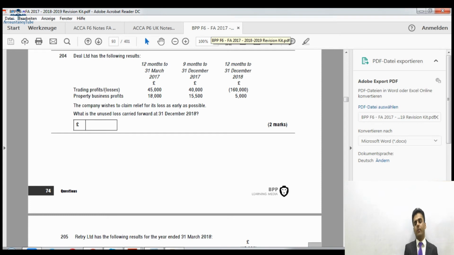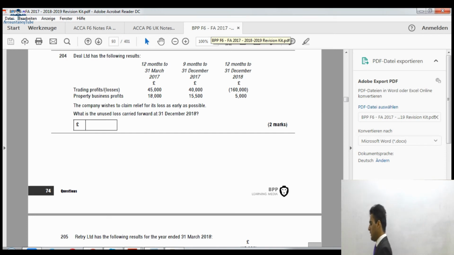So how much is the remaining? The total was £160,000. £5,000 is set off against the property profit of the current period. Remaining would be £155,000. Right? Now this £155,000 can be set off against the previous 12 months. However, the previous accounting period is only 9 months long, so we will set off against that 9 months.